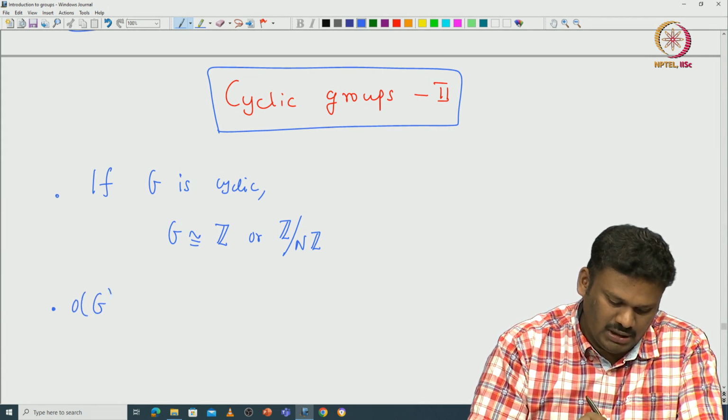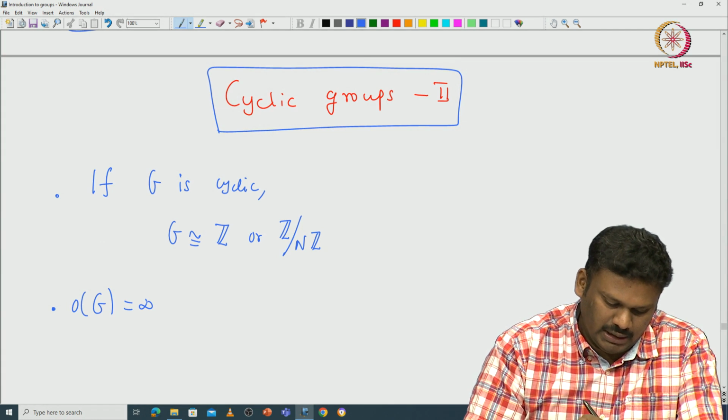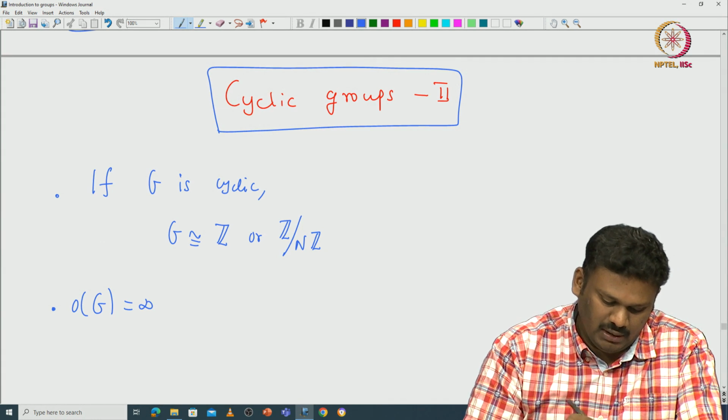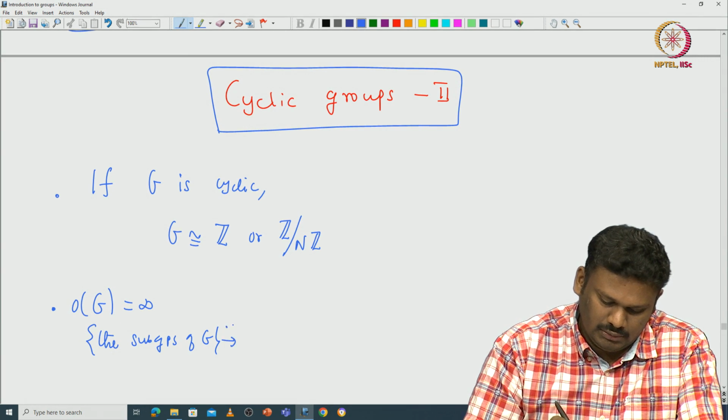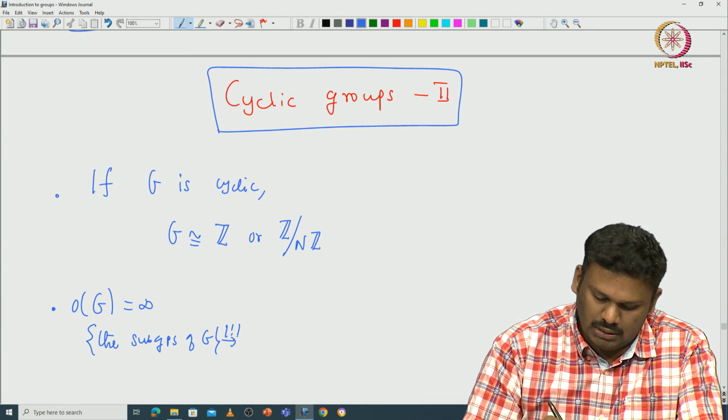And the second result: if G is isomorphic to Z, or the order of G is infinite, then there is a one-to-one correspondence between the subgroups of G and the non-negative integers.